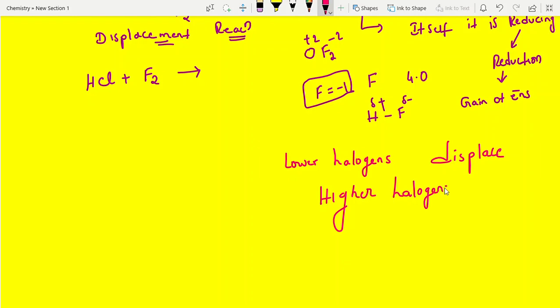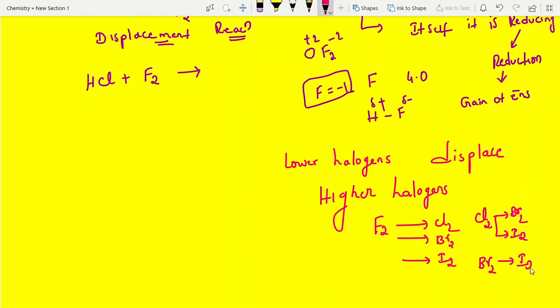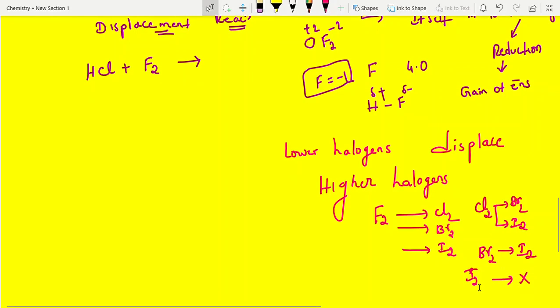That's it. So see here, fluorine is at the top, down 3: chlorine, bromine, iodine. Down 3 it can displace. Next, if you look at chlorine, yes, down 2. Another case, bromine: yes, bromine can displace iodine. But iodine does not displace. Iodine, what is this? It does not displace. That's it.